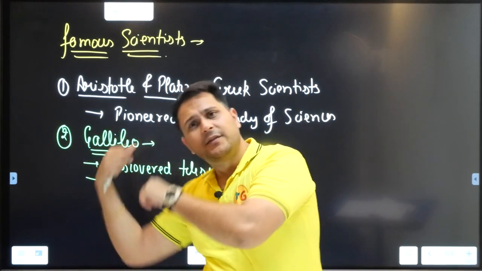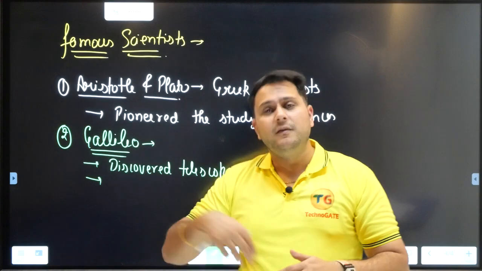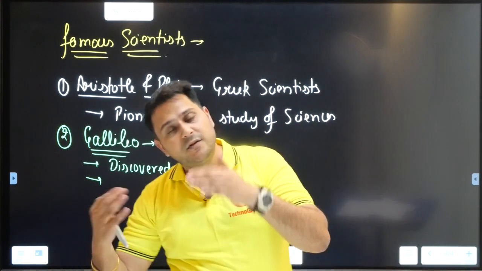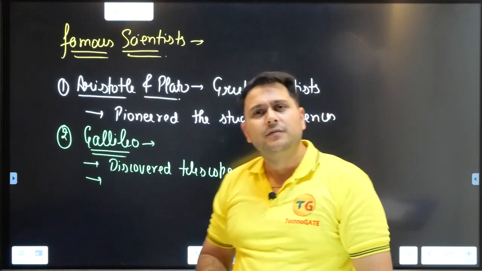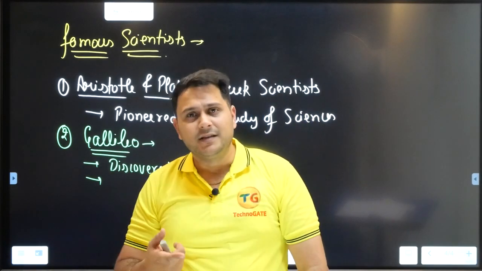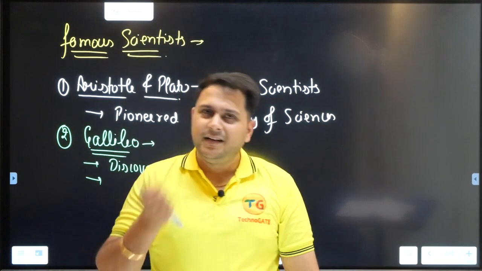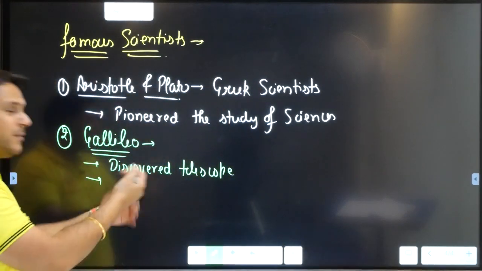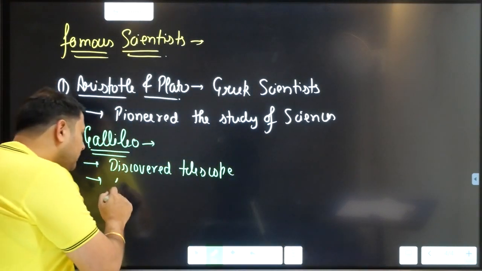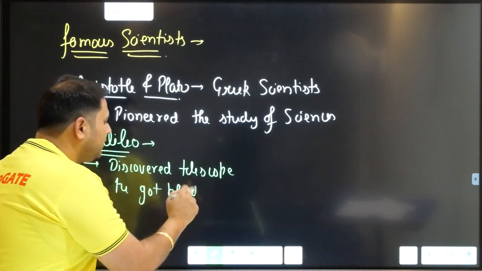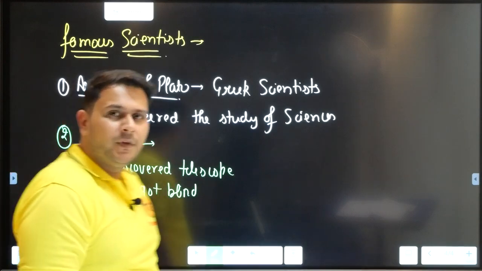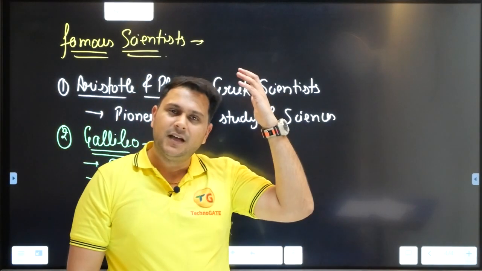But after the discovery of the wonderful telescope, he was able to observe things even outside this planet. Now, he discovered something very wonderful. It sounds very interesting. But when he discovered the telescope, he was so obsessed with it that he went blind. How did he go blind? He kept on seeing the sun with the help of the telescope.